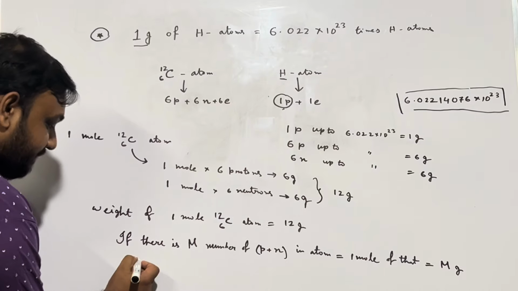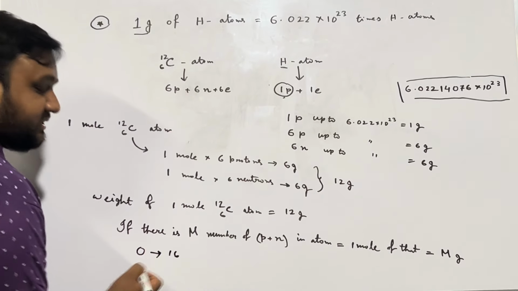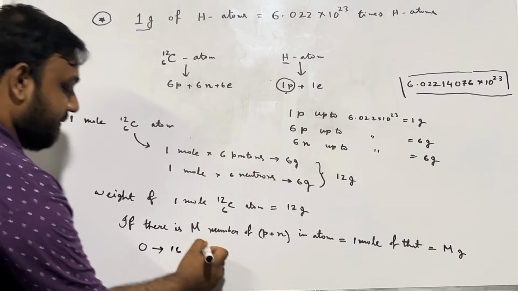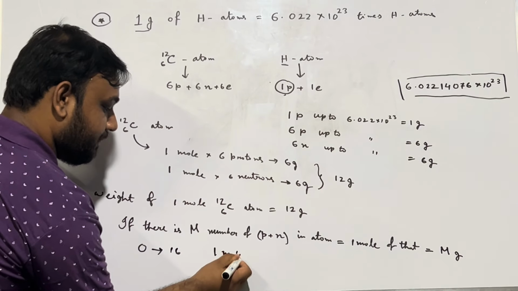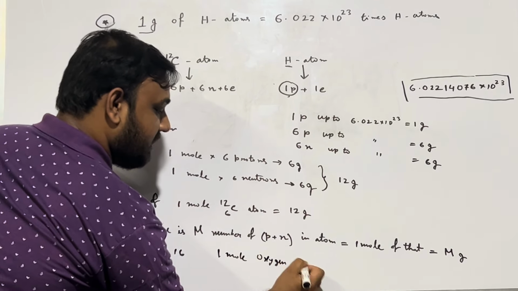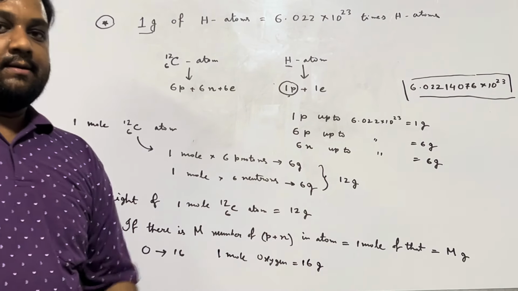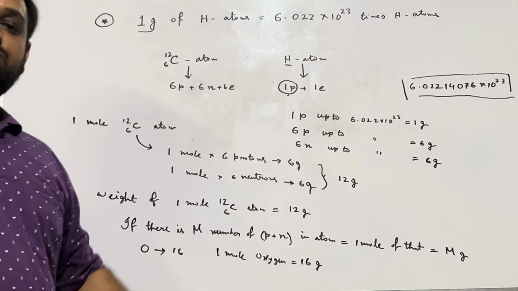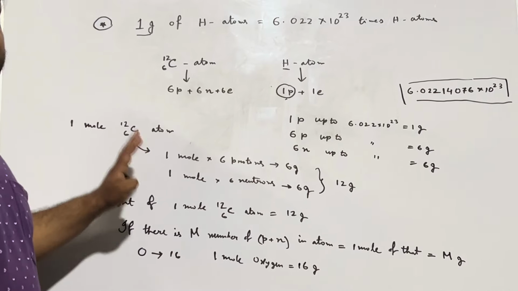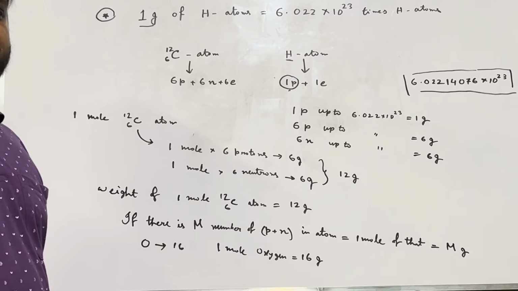Similarly, let's say oxygen has 16 protons plus neutrons, 8 plus 8. So that's why 1 mole of oxygen is equal to 16 gram of oxygen. 1 mole oxygen equals 16 gram oxygen. This is very useful in physical chemistry and organic chemistry calculation and understanding.